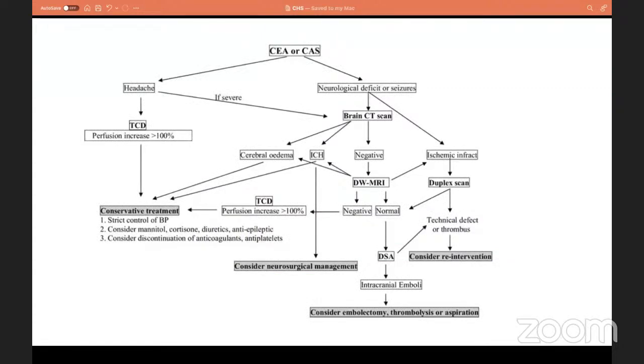Whether it is carotid endarterectomy or stenting, if the patient is having neurological deficits or any seizure, go for immediate CT brain. Abandon the procedure, go for imaging immediately. That is the way it was proposed. But rather than going through this flow chart, a case-based, individual-based decision will be more helpful for the patient, I feel.